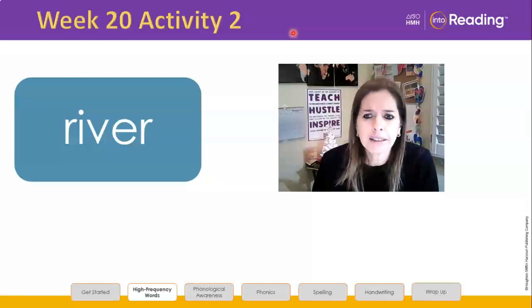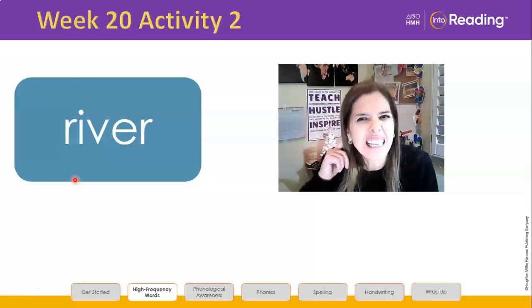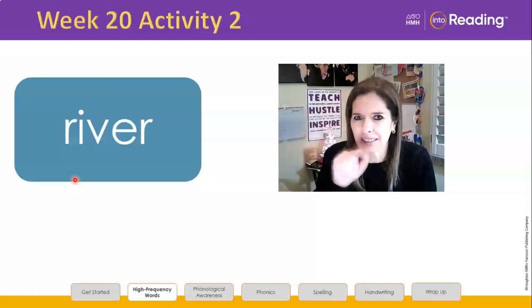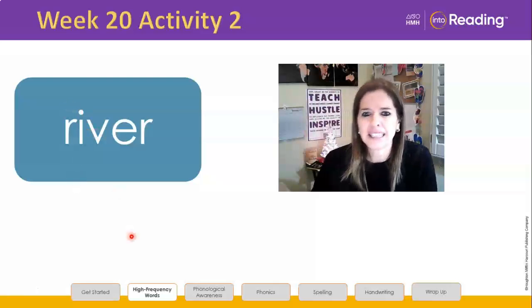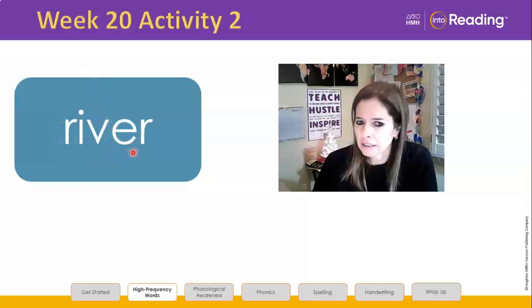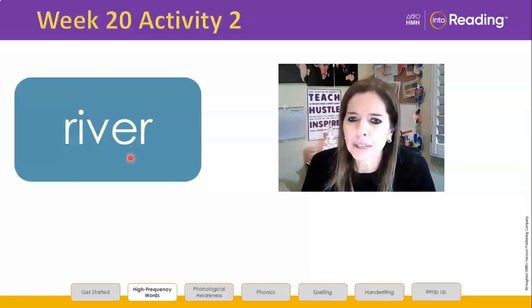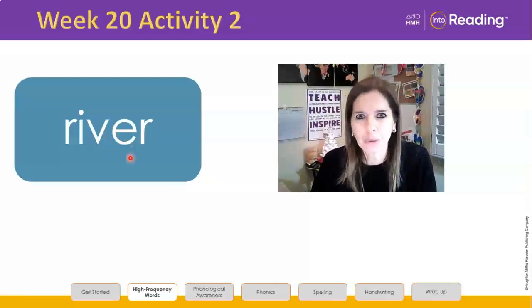The letter I, right here in this word, makes what sound? In river. What sound is right here? I, dotted. Remember that? I, dotted. I sound with the dot. I. So it's making the I sound like it should in this first syllable. What about these second vowels? What about this? What sound is this at the end? So tell me all the sounds you have in the word river.